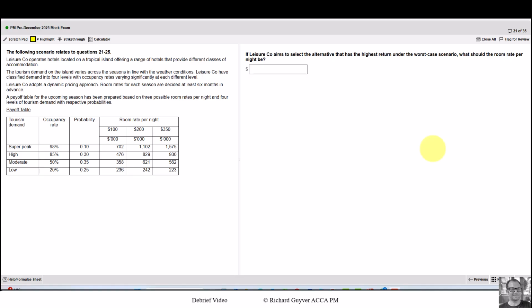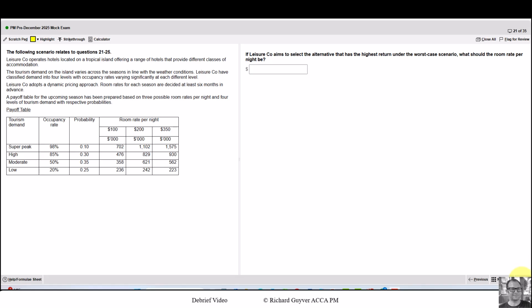On to the next section B question. We're looking at Leisure Co. Once again, I'll take the approach I took before, looking at the requirements before I read the stem to identify firstly outliers and secondly to prime myself ready to know what I'm searching for when I do come to read this. If Leisure Co aims to select the alternative that has the highest return under the worst case scenario, what should the room rate per night be?